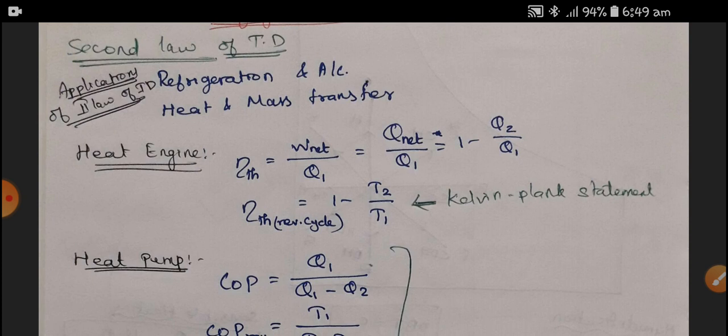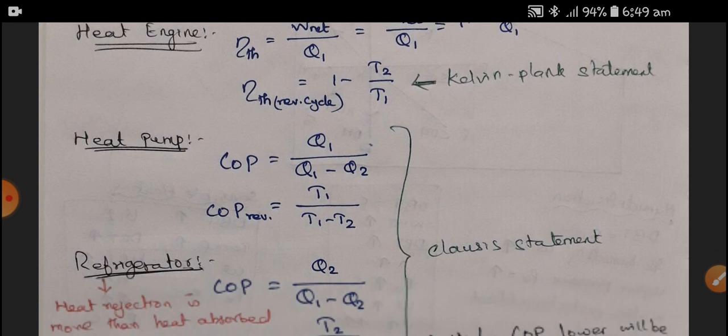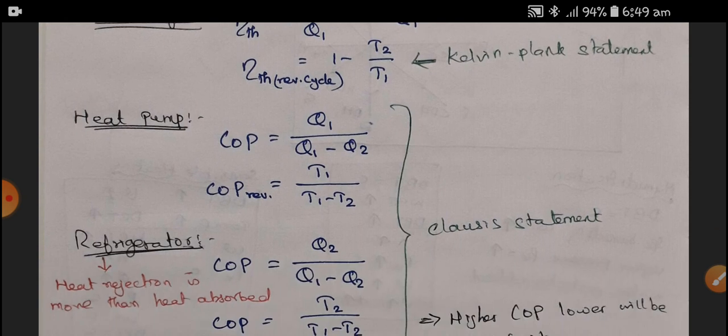Whereas if it is a reversible cycle, the thermal efficiency is 1 minus T2 by T1. And the heat pump and the refrigerator are both outcomes of the Clausius statement. For the heat pump and the refrigerator, we deal with the coefficient of performance, where in a refrigerator the heat rejection is more than the heat absorbed. That is the thing you have to notice.